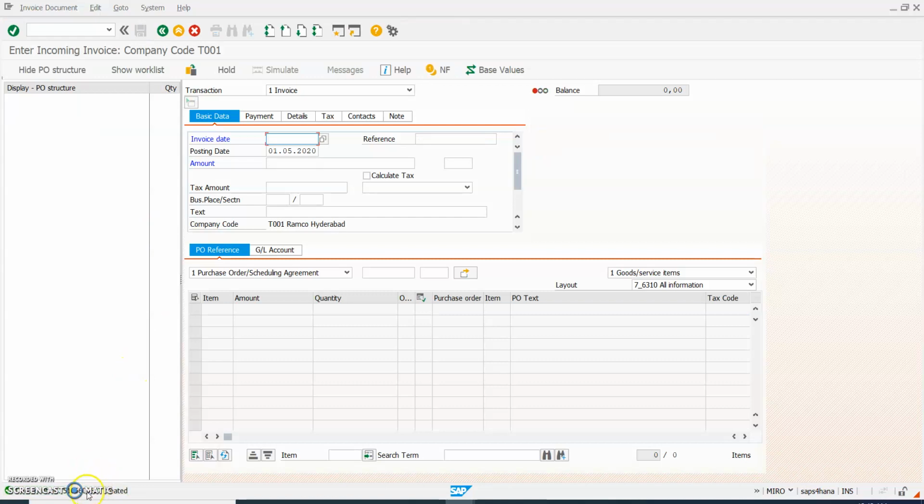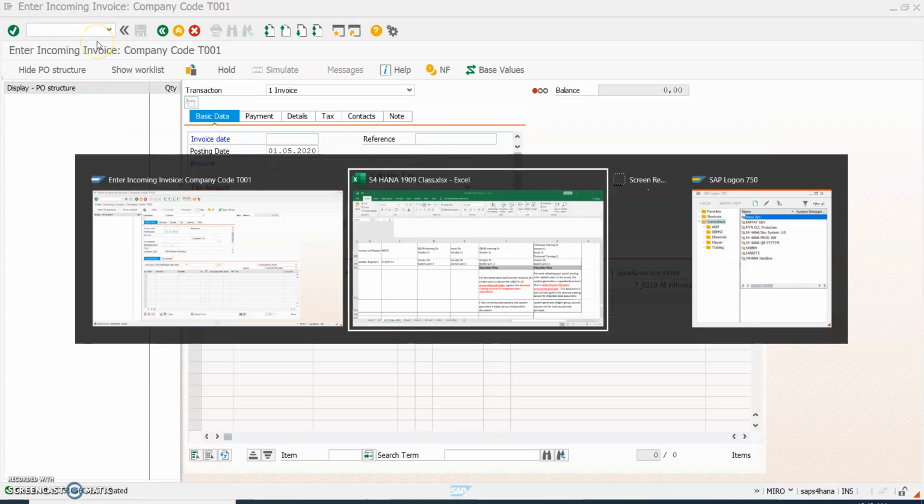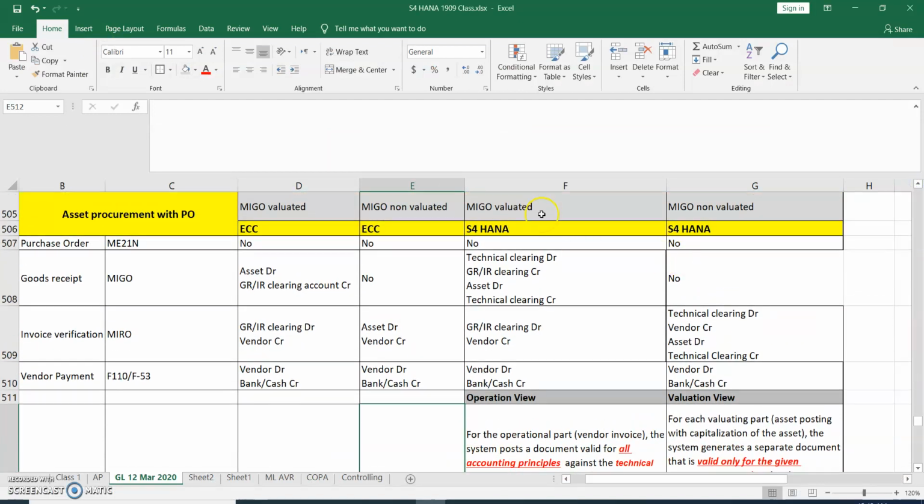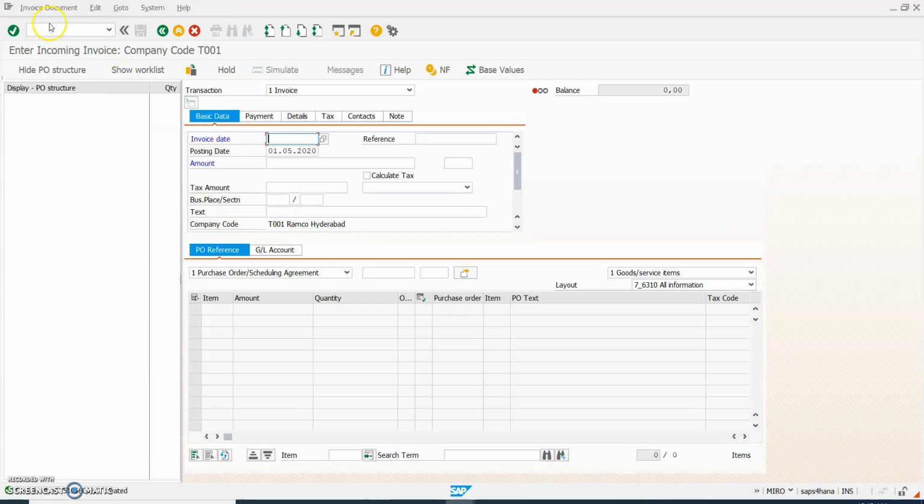So now the document number has been posted. So this is in case of MIGO with valuated. If we want to do asset procurement with MIGO non-valuated, then in the configuration we have to specify whether MIGO is valuated or non-valuated.